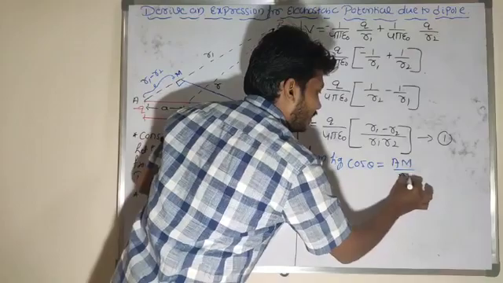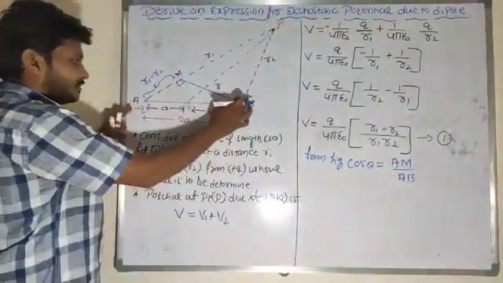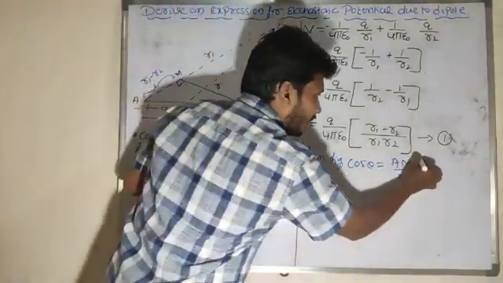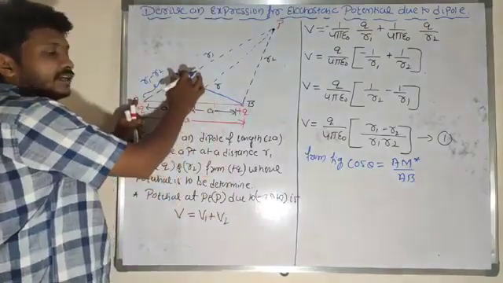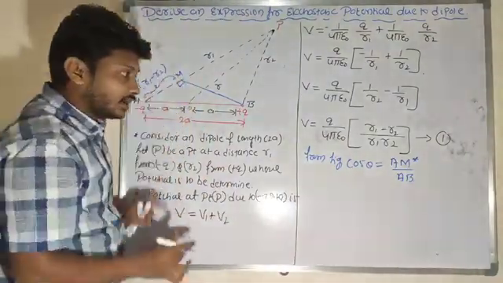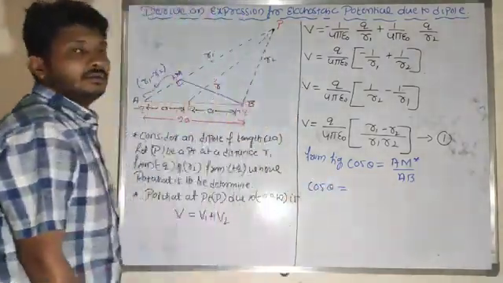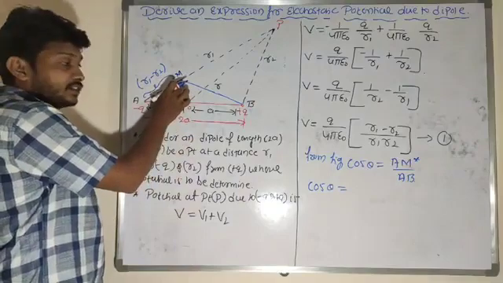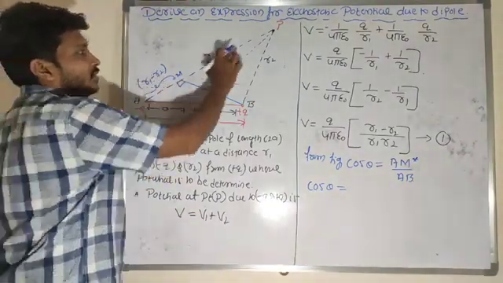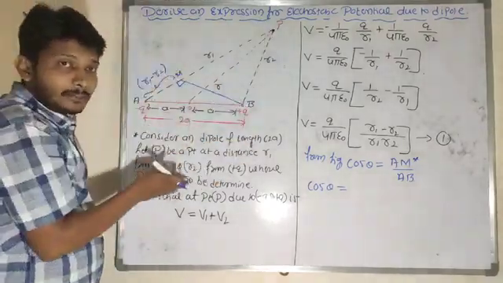AM divided by AB. The distance between A and B is nothing but the dipole length, so I take this as 2a. And the A to M distance is the excess distance I said. What is that excess distance I took here? R1 minus R2. So cos theta is equal to A to M, which is the excess distance, and I name this excess distance R1 minus R2. Why? Because R1 is not equal to R2, so for that purpose I drew one perpendicular line.